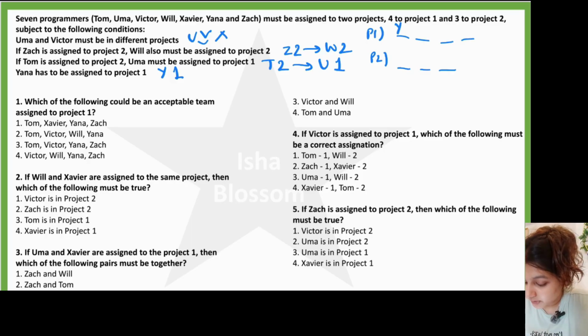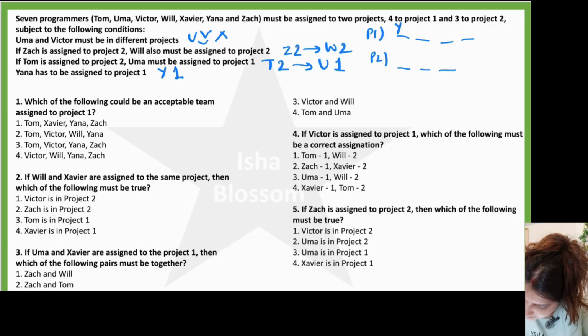First question, which of the following could be an acceptable team assigned to project 1? So remember, in project 1, Yana has to be there. Let's just quickly check any options which does not have Yana. No, all options have Yana. Now, Uma and Victor cannot be in the same one. So let's check for Uma and Victor. No, none of the options have Uma and Victor together.